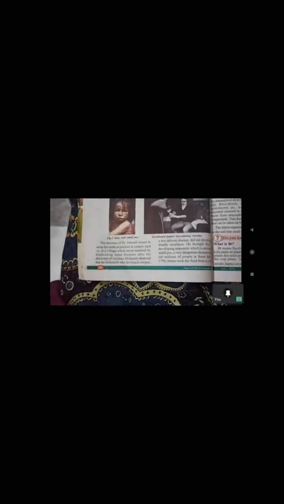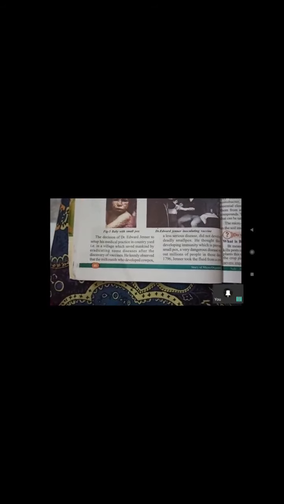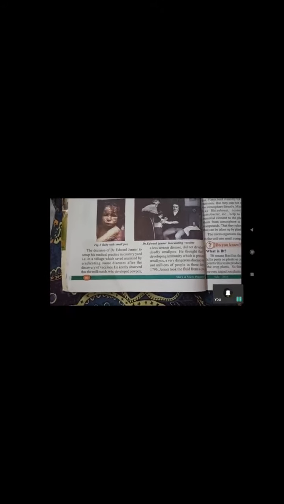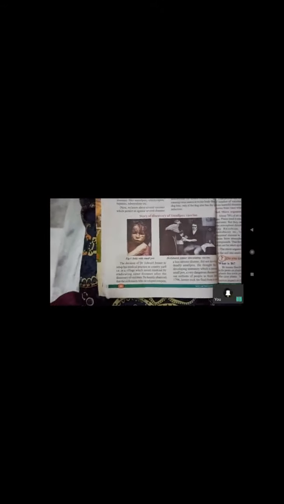Yes, from his hand, and then from that he developed a vaccine. Yes, the invention of the smallpox vaccine came from that boy's fluid. And that is a very good medicine for the deadly disease smallpox. So he worked out like that. So this is about the medicinal use of microorganisms.